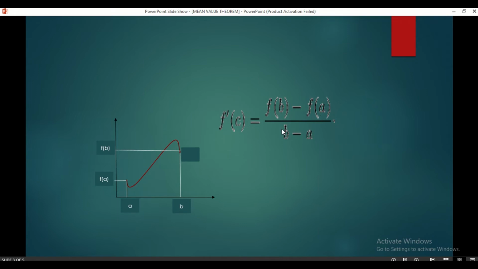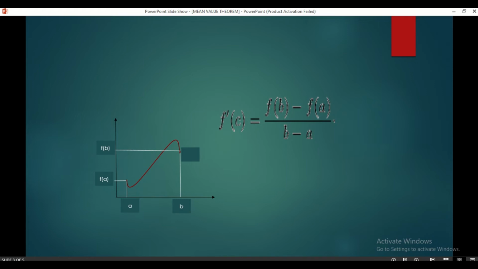In this formula, f of b minus f of a is the change in the value of the y component, and b minus a is the change in the value of the x component. So from this formula we can determine the point c at which the instantaneous rate of change is equal to the average rate of change.